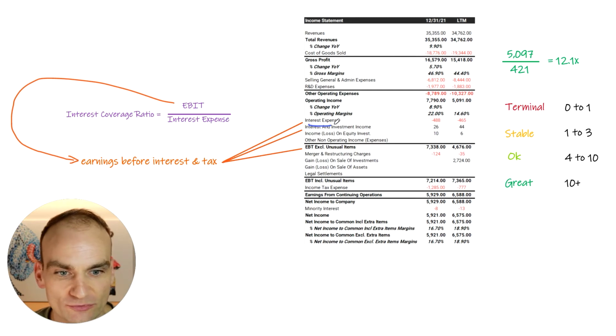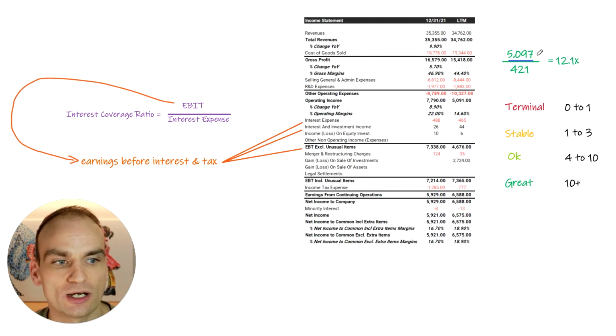Very simple stuff. You find your interest expense right here. That's the interest expense on the debt that we hold. Very simple calculation: earnings before interest and tax divided by interest expense. What does this mean? Well, in this circumstance, we would end up with 5.097 billion divided by 421 million, which is our interest expense, and that equals 12.1 times. What does that mean? It means that the income of the business, the EBIT of the business, is essentially 12 times our interest expense.